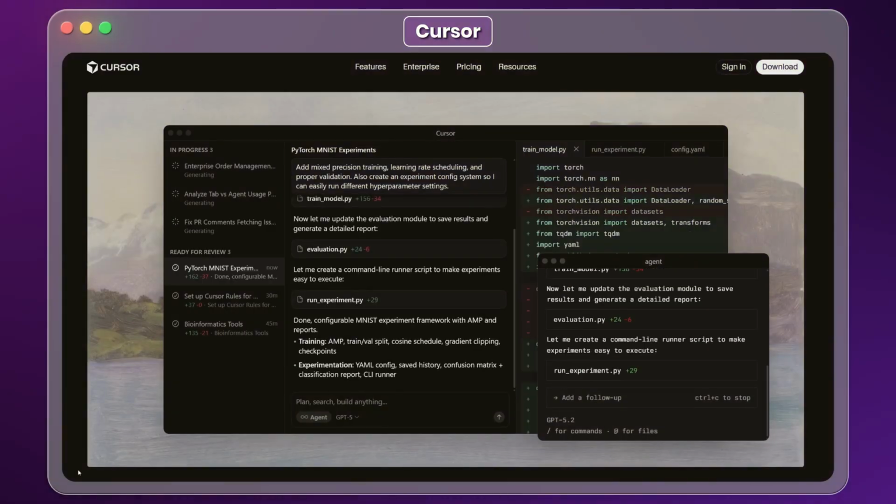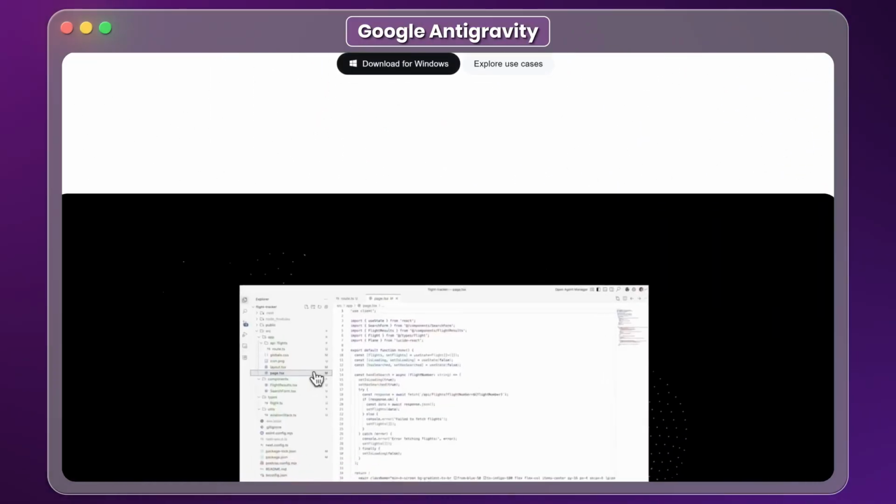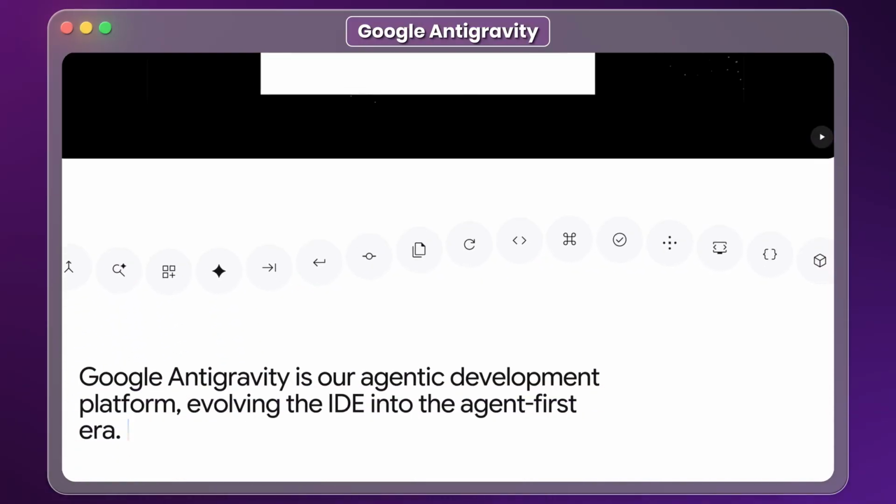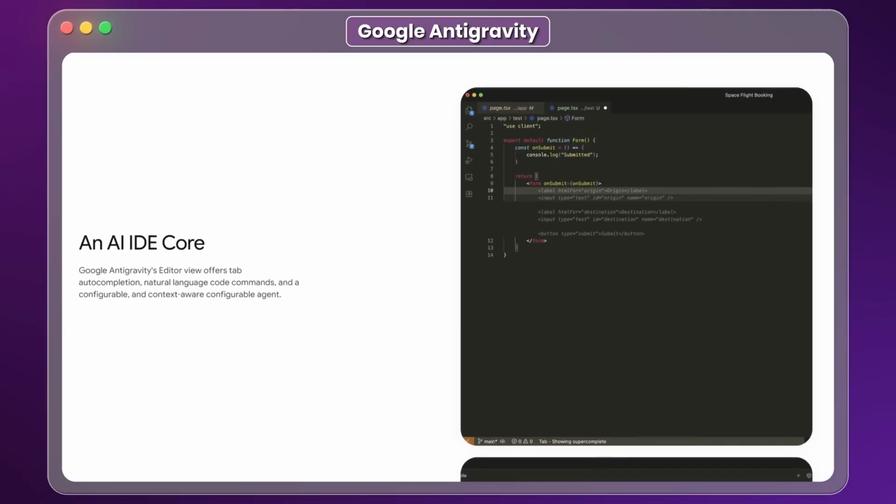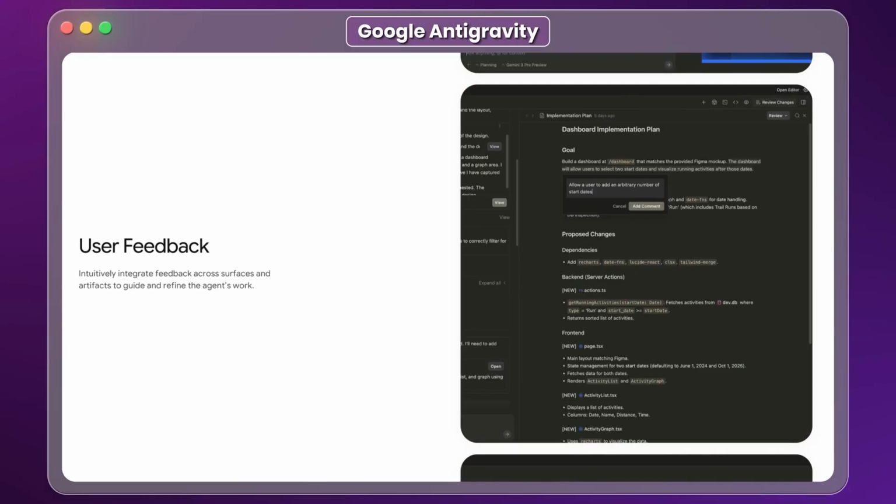And on the pro end, we are seeing a shift to agent-first IDEs. Tools like Cursor have dominated this space, but now we have Google Antigravity. This is a new type of editor where you act as the architect, and autonomous agents handle the coding, testing, and debugging in the background. But whether you use Replit, Cursor, or Antigravity, the shift is the same. AI is no longer just advising you on how to build, it is building for you.